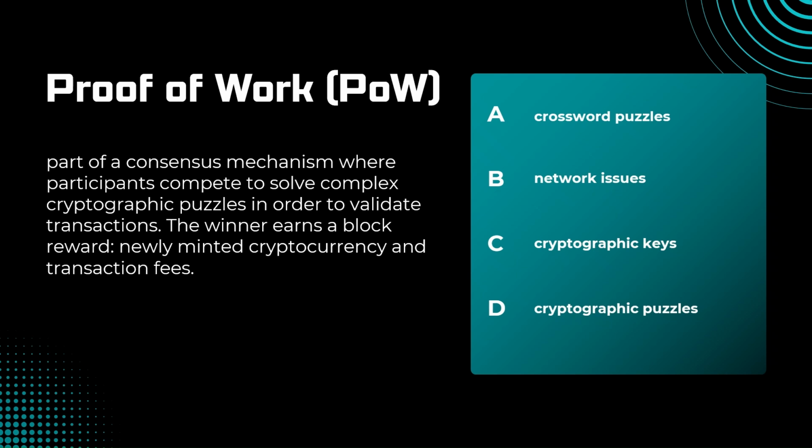Since there's no central authority, miners, which are people who are running the powerful computers, or the powerful computers themselves, step in to maintain the network's honesty. Each miner tries to add a new block of transactions to the blockchain, but before they can, they must prove they've done the work. This is the computational effort that shows they're playing fair. That's the proof in proof of work. In return, the winner earns a block reward, which is usually newly minted cryptocurrency and transaction fees. This is how new Bitcoins are created and how miners are incentivized to keep the system secure.